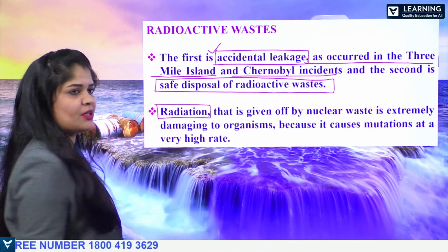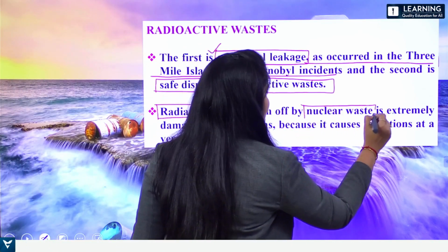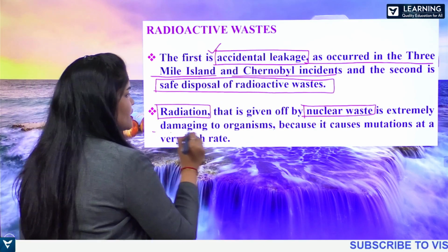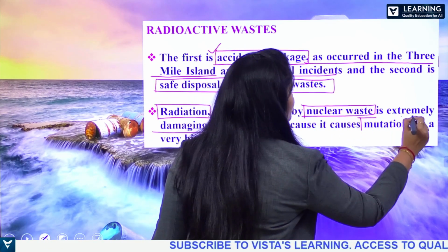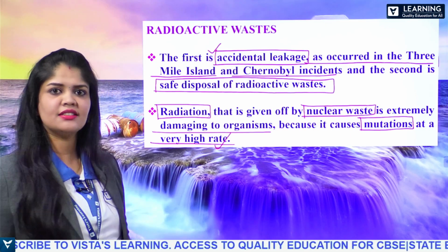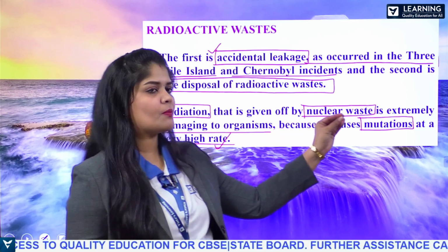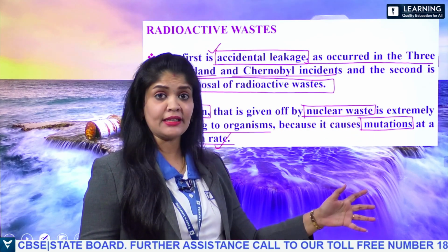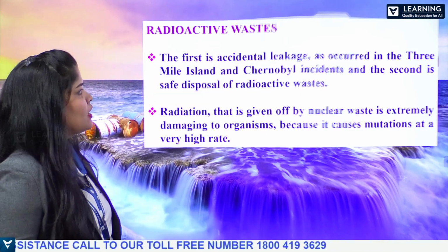Radiation given off by nuclear waste is extremely dangerous and damaging to organisms, because it can cause mutations, sudden changes at the genetic level, and that too at a very high rate.